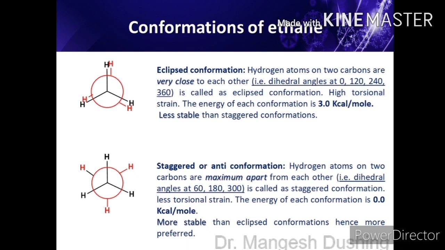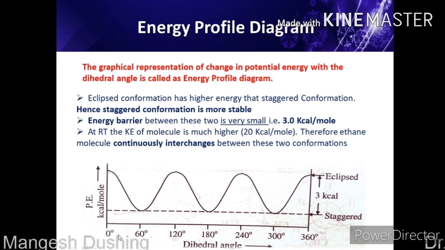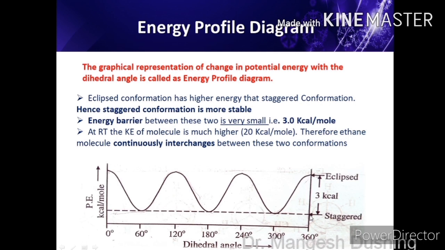Now that we know all the conformations of the ethane molecule and their relative energies, we will see the energy profile diagram. An energy profile diagram is a graphical representation of the change in potential energy with the dihedral angle. The x-axis is the dihedral angle while the y-axis is potential energy. The eclipsed conformation has higher energy than the staggered conformations. Hence staggered conformations are more stable, and the energy barrier, the energy gap, is between 0 and 3.